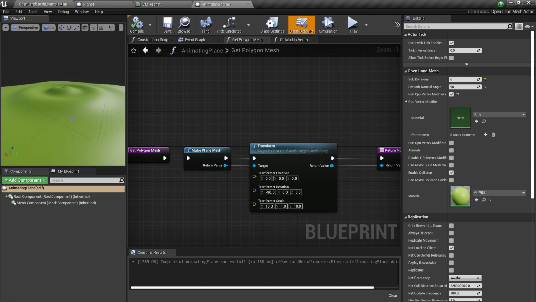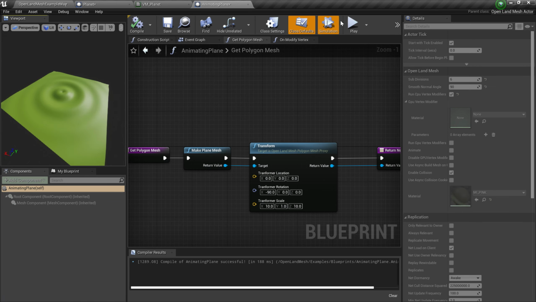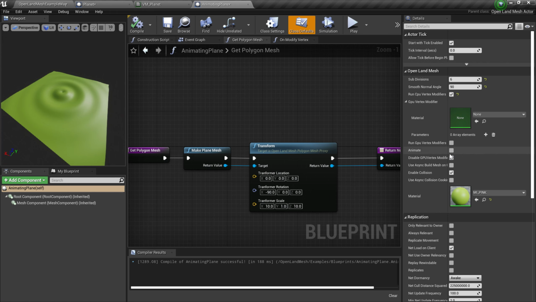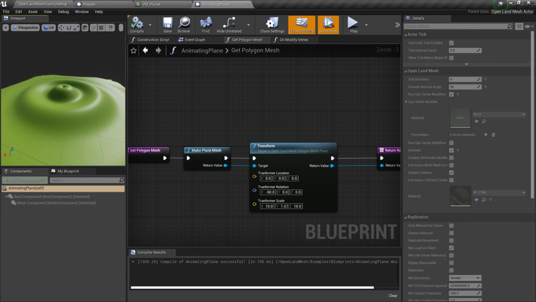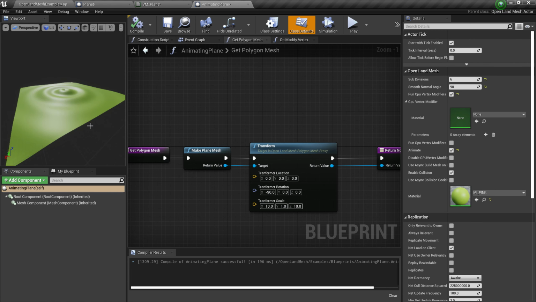Okay, now we're trying to animate it. If I simulate this, nothing happens. The reason is we have not clicked the animate checkbox. We need to do that to make these animations happen. So I'm going to compile it again. I'm going to hit simulate. Now you can see we animated it. So now you wonder how we change these vertices. Earlier we used a material and we did that in the GPU, but right now we're doing it inside the CPU. For that one, we have a different function.